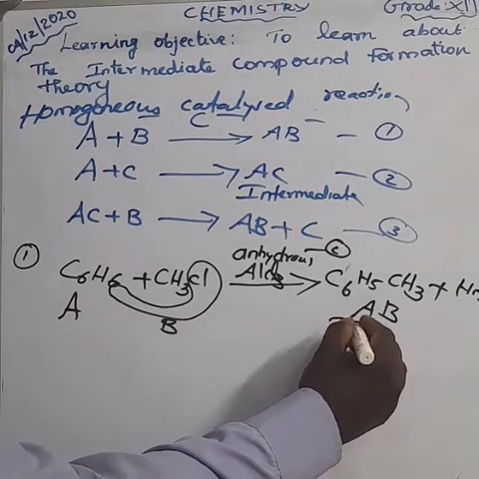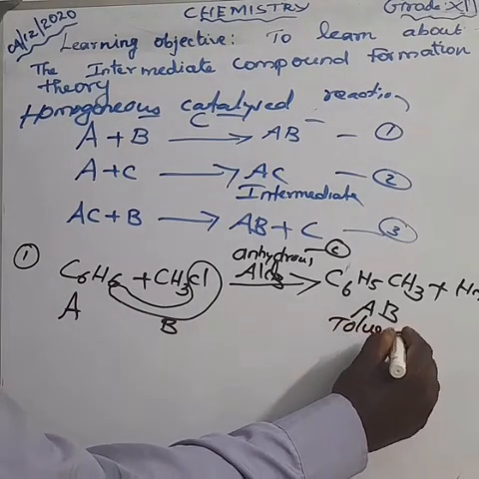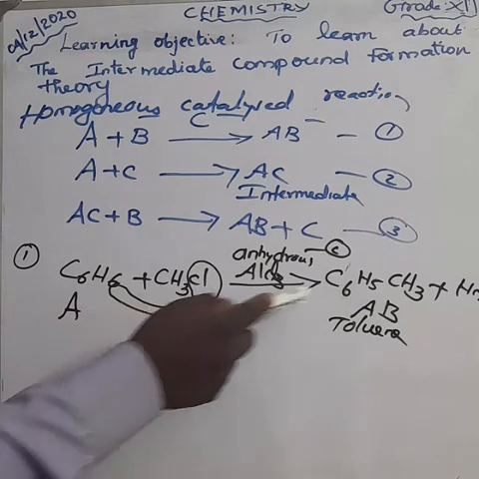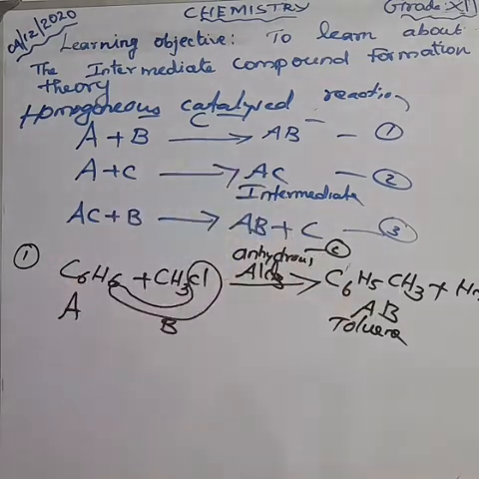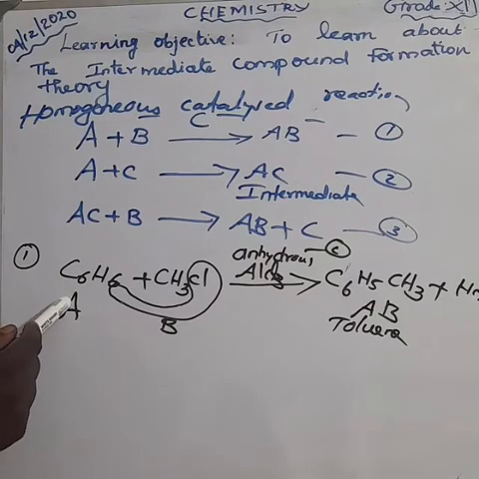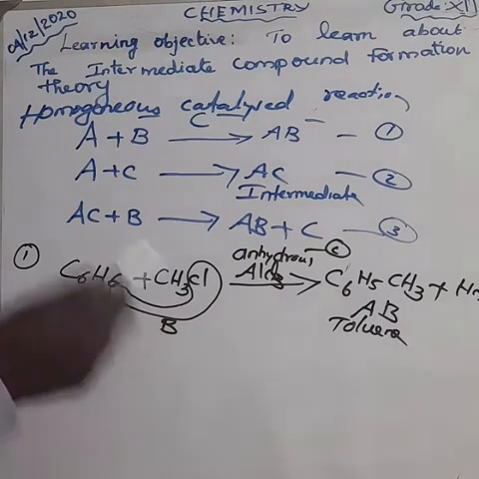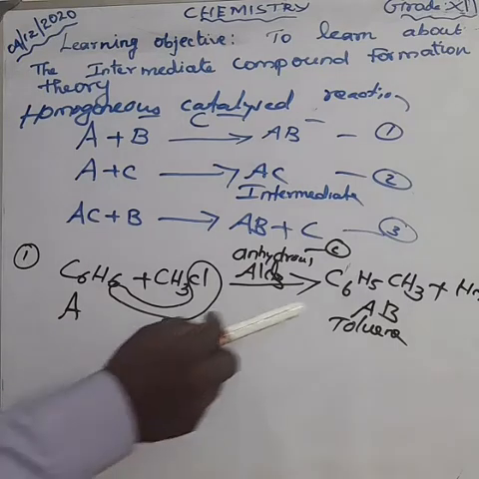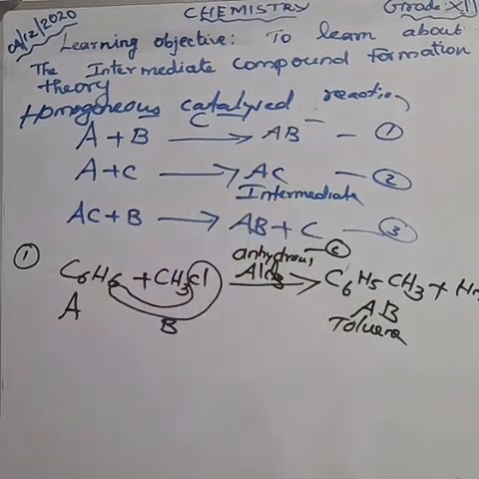Toluene, T-O-L-U-E-N-E. Can you understand? So, A reacts with B to form AB in the presence of C. C is the catalyst, reactant A is benzene and reactant B is methyl chloride. The product is AB, that is toluene, and the catalyst is anhydrous aluminum chloride.